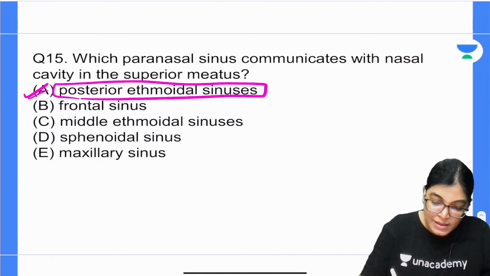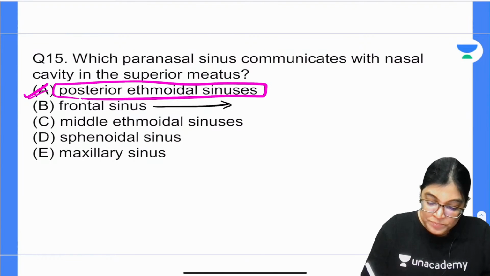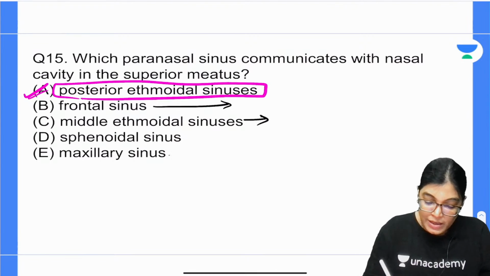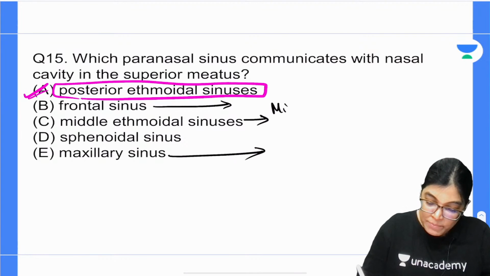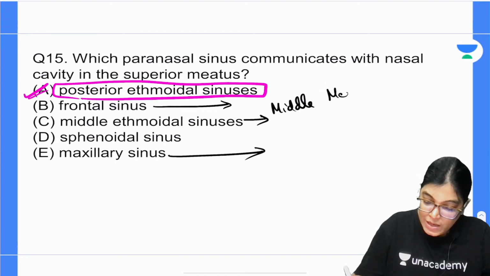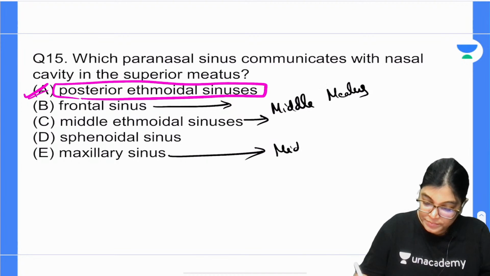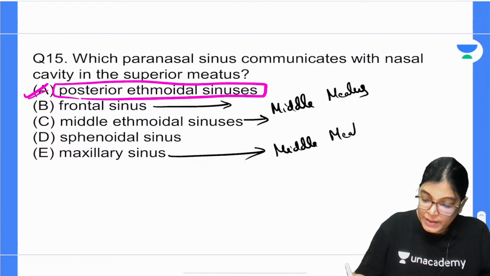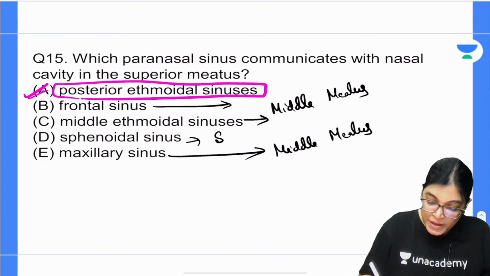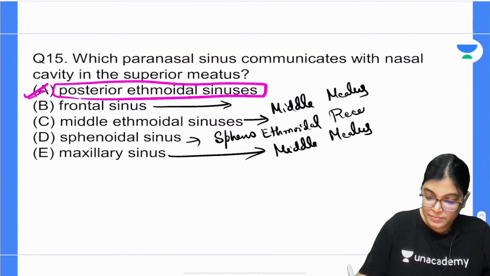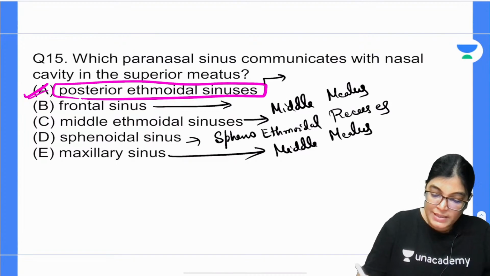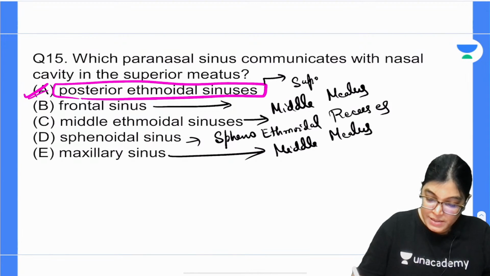Actually, in this case, we have got A as the correct answer. Frontal sinus, middle ethmoidal sinus and maxillary sinus, all these are opening into the middle meatus. If we talk about sphenoidal sinus, it is opening in sphenoethmoidal recess. Posterior ethmoidal sinus is opening in superior meatus.